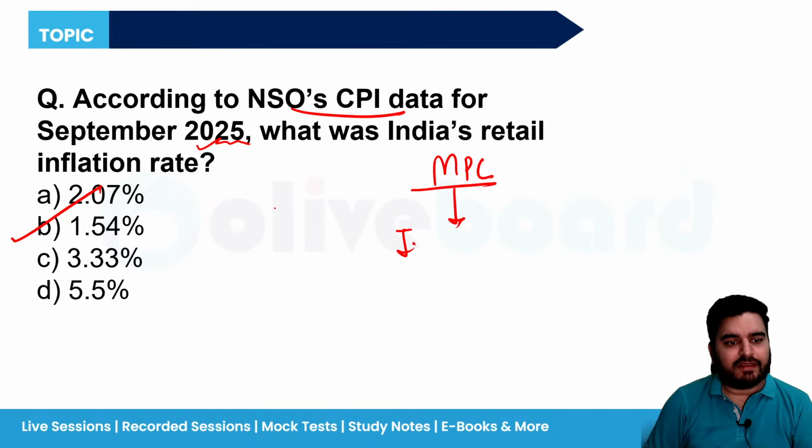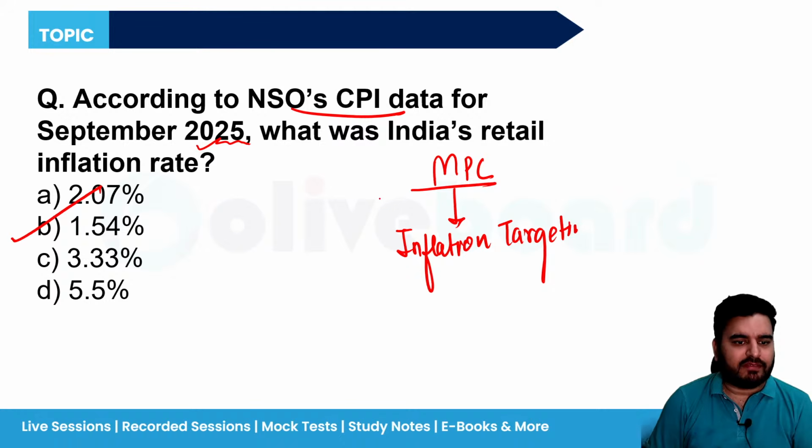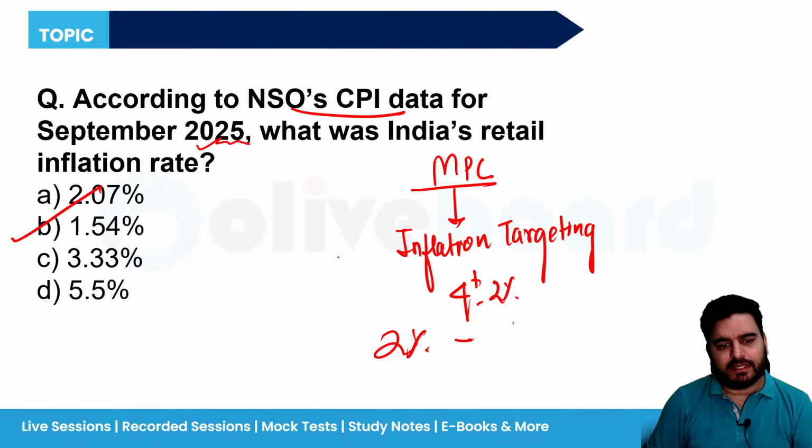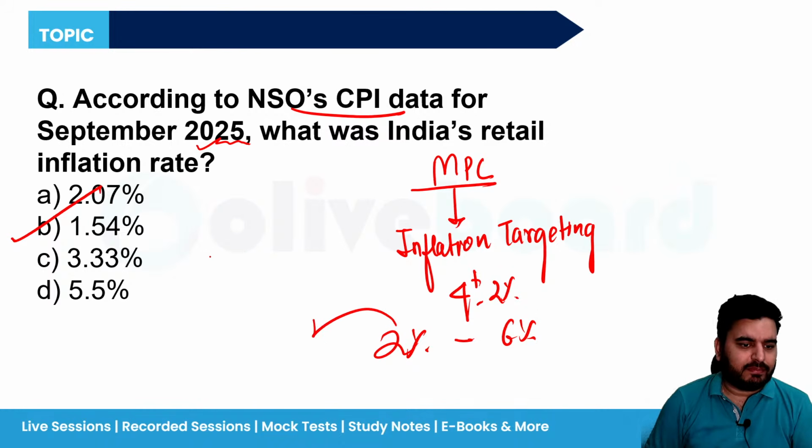It has an inflation targeting goal. Now this target is to keep the inflation rate between 4 plus minus 2%. It means between 2% till 6%. Now right now the inflation rate is below 2%. Okay, it means we are going into deflation for this particular month.